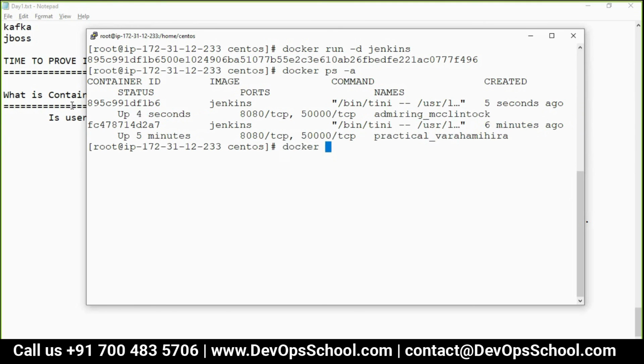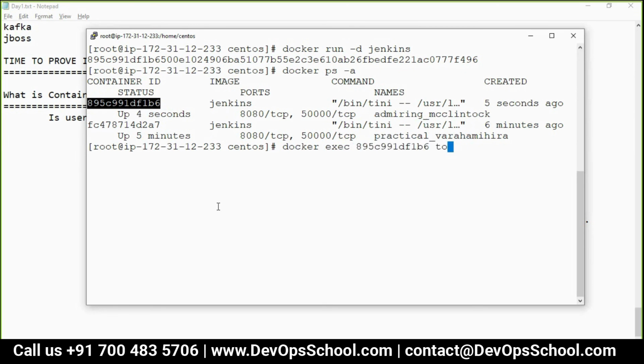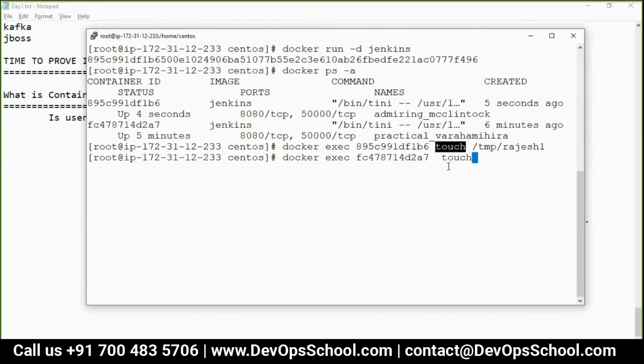Now what I will do: docker exec. Which container? This one. What do you want to do? Touch one file in /tmp. What file? Rajesh1. Okay, same command but a different container: touch /tmp/Rajesh2. So remember, in one container I created Rajesh1, in another container I created Rajesh2.